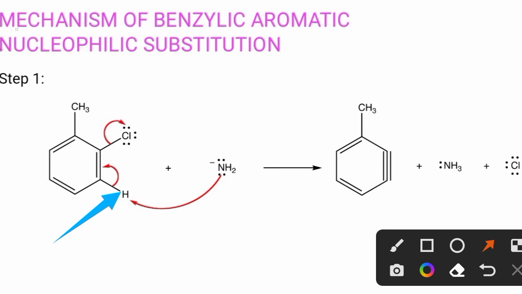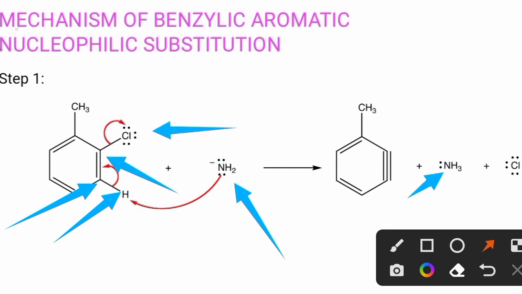That means the hydrogen from the carbon which is adjacent to the carbon of chlorine, from that carbon which is adjacent to the carbon of chlorine, hydrogen from that carbon is abstracted by NH2 and it gets converted into NH3, and